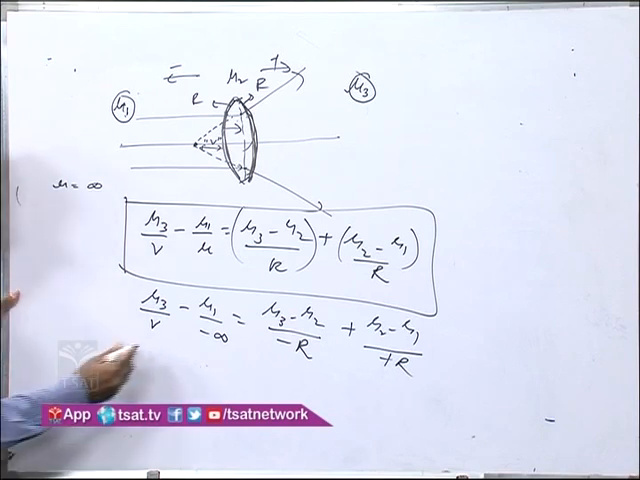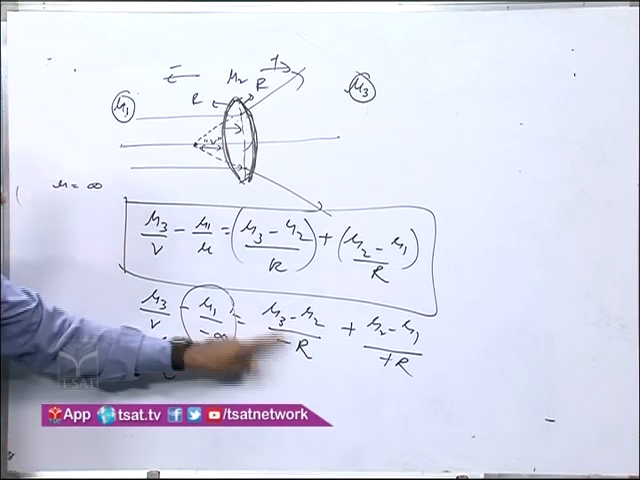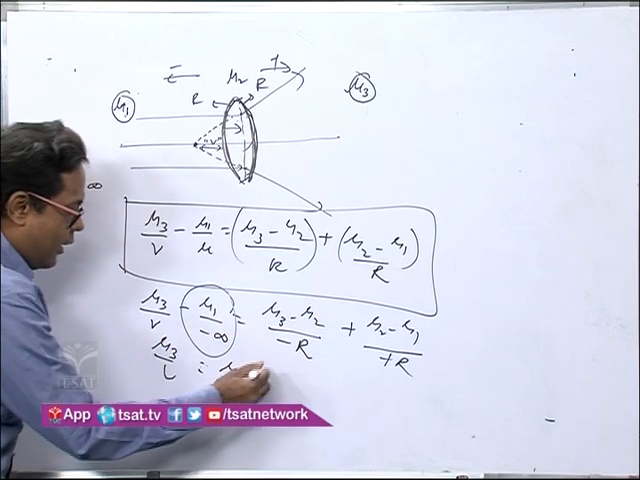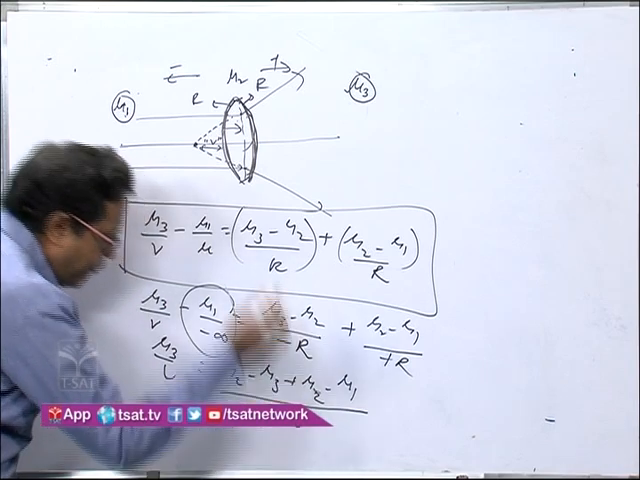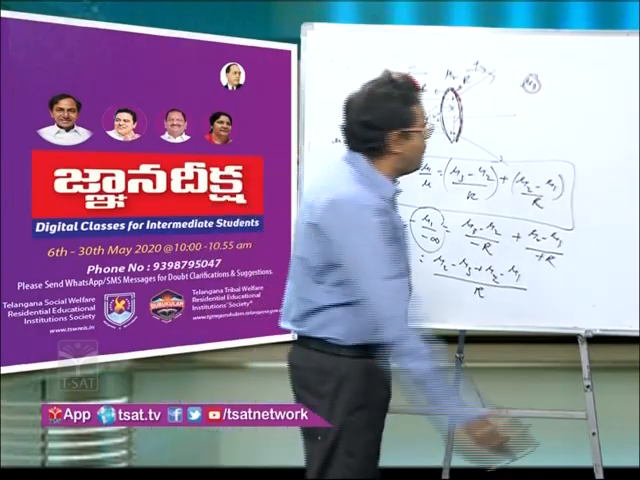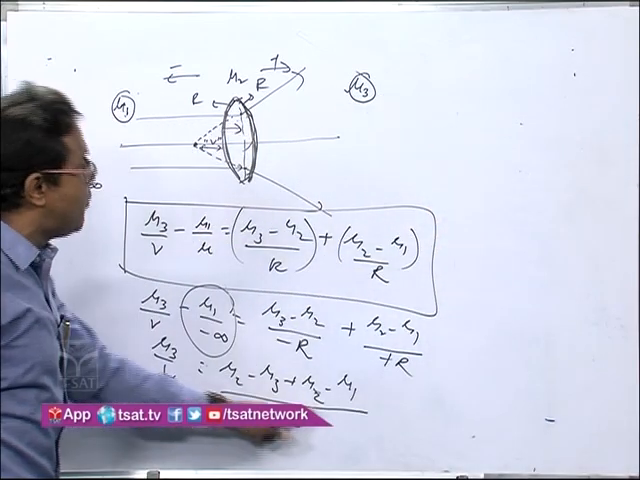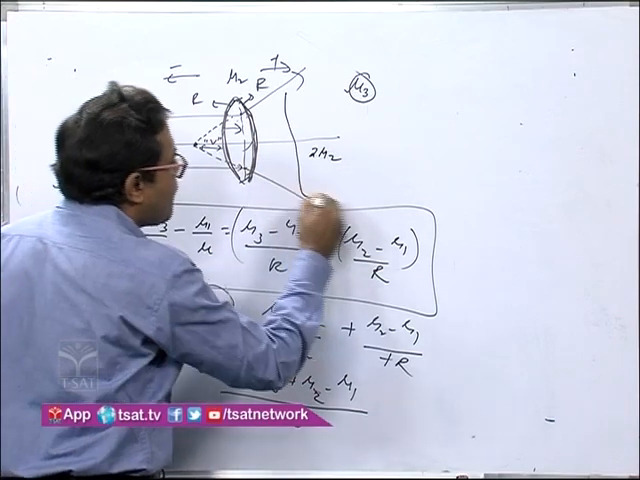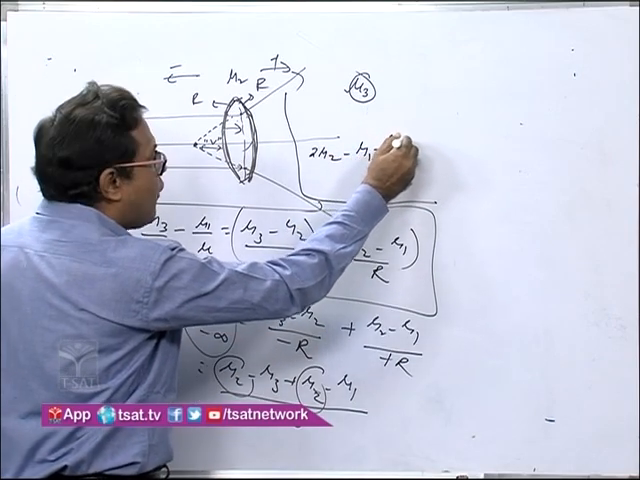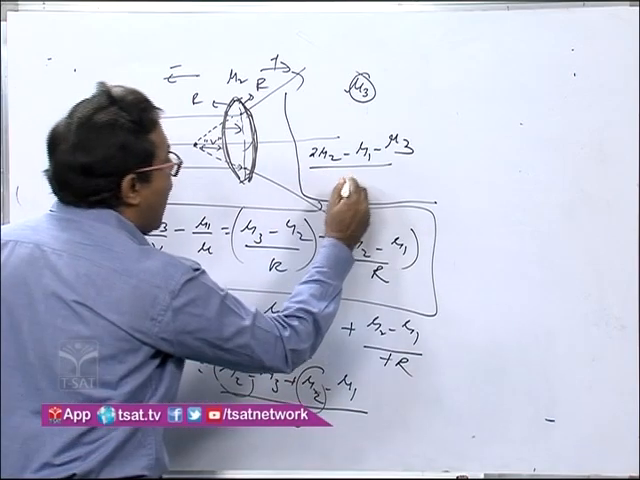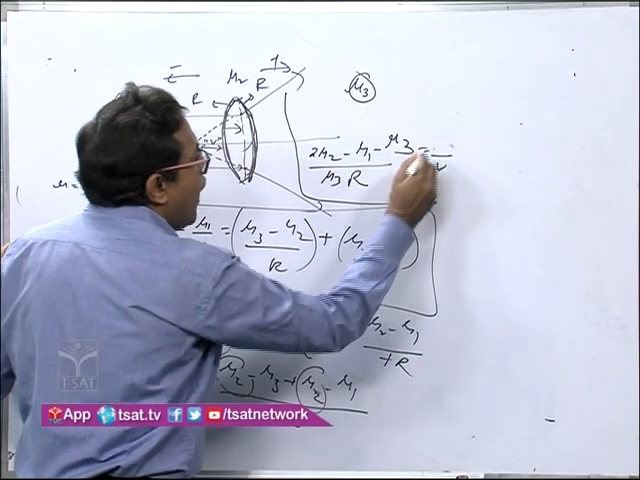So now what you will get? You will get mu3 by V, this will become 0, is equal to, if you take this minus upside, this will become mu2 minus mu3 plus mu2 minus mu1 upon R. Or I can write mu 2 plus mu 2 is 2 mu 2, so 2 mu 2 minus mu 1 minus mu 3 by R is equal to mu 3 by V, or I'll put this mu 3 downward, I'll get 1 by V.